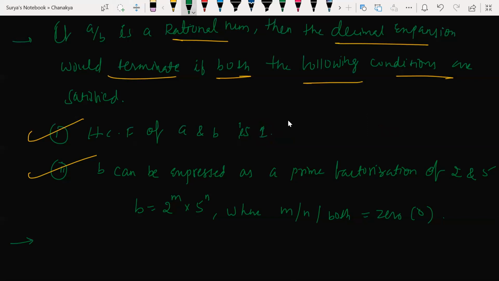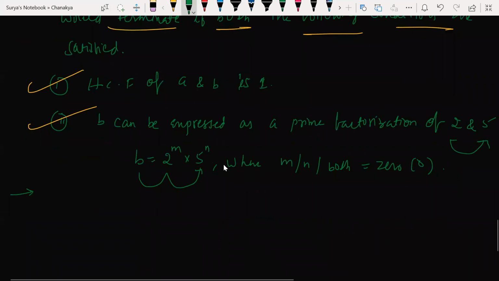Look at this here, one second. B can be expressed as prime factorization of 2 and 5. I took 2 and 5 as an example. So B is equal to 2 to the power of m into 5 to the power of n, where m and n can both be equal to 0. Now I'll give you one more statement here.